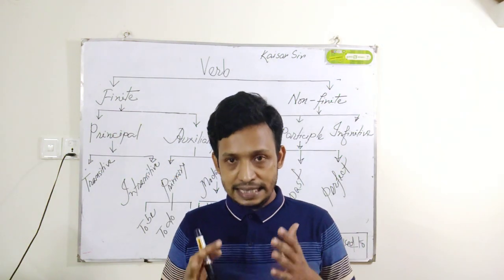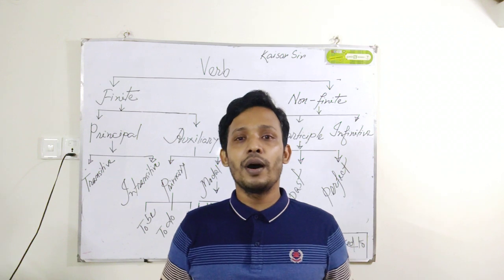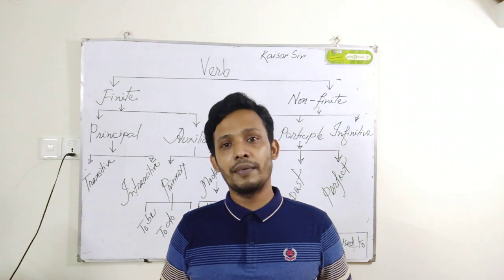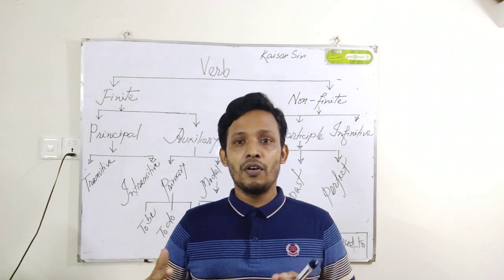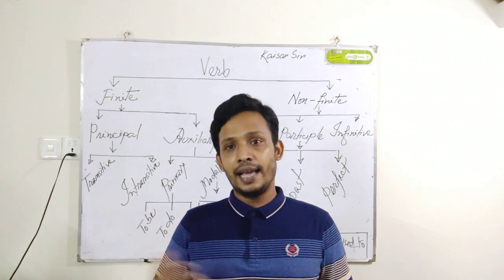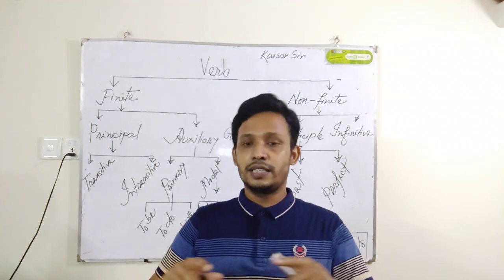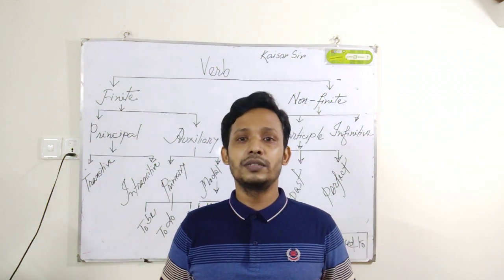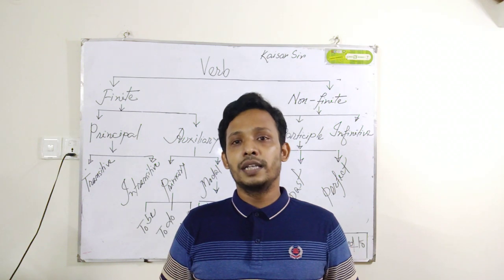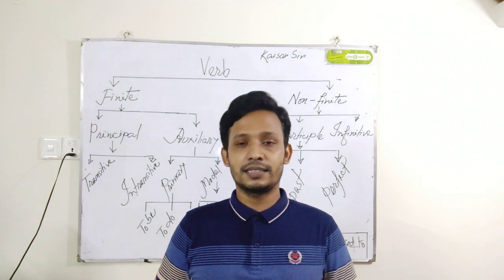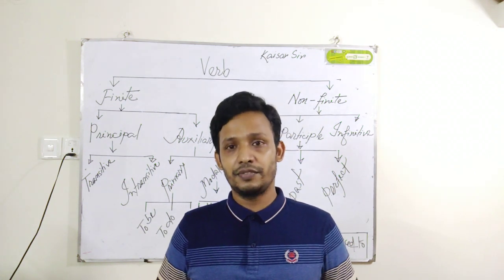So in this lecture, I hope you are very clear about verb and its diagram, its classification. So follow this lecture again and take help from a good English grammar book, and I hope you will easily understand what is verb and its classification.